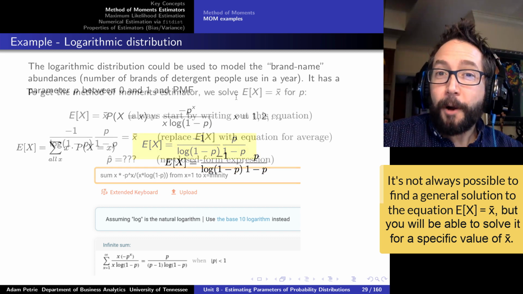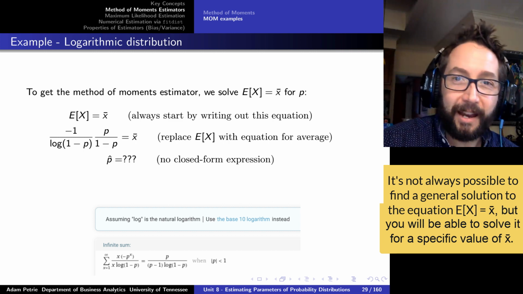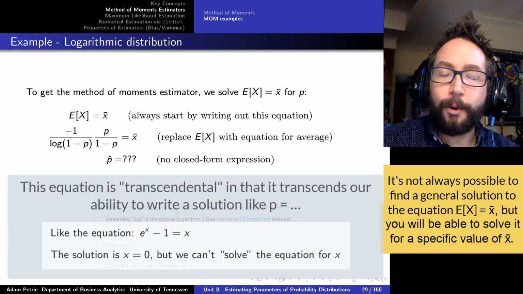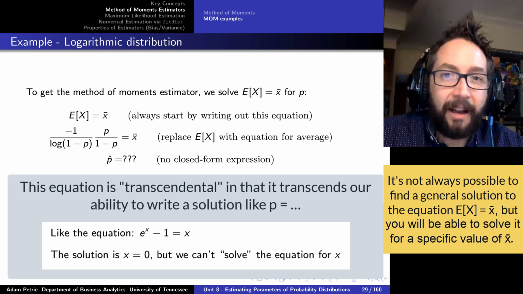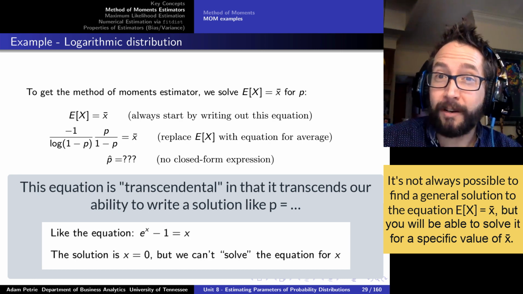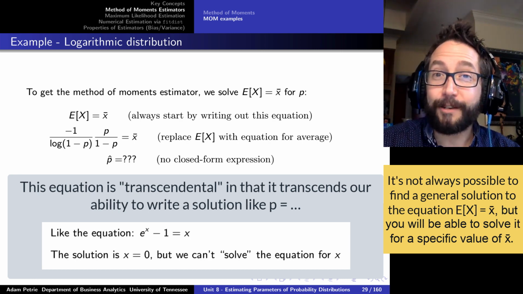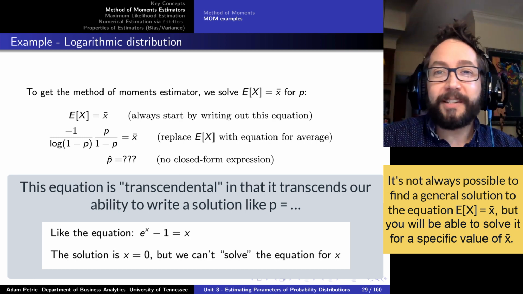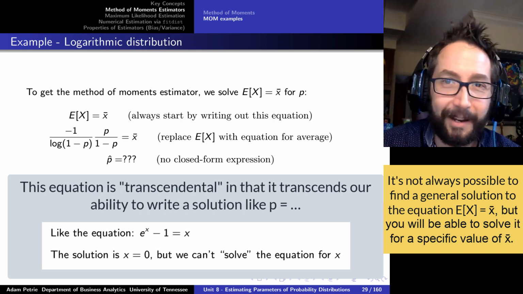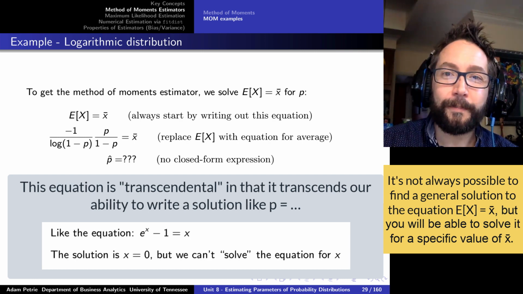Now, the methods of moments estimator says, okay, take that expression, put an equal sign, then x bar on the right-hand side, and then solve for p. But this is going to be one of those equations that I'm literally not going to be able to solve. I can't come up with a closed form expression for the solution to p because none exists. This happens to be a transcendental equation because it transcends our ability to solve it in the form p equals some simple expression involving x bar that we can use.